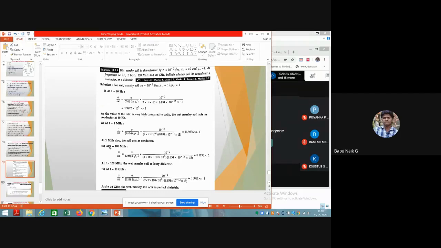So at a frequency of 100 megahertz, it will act as a lossy dielectric medium, because the value we got, 0.1198, is less than one. Now further, if we go on increasing that frequency,